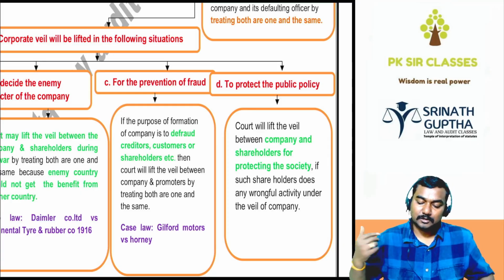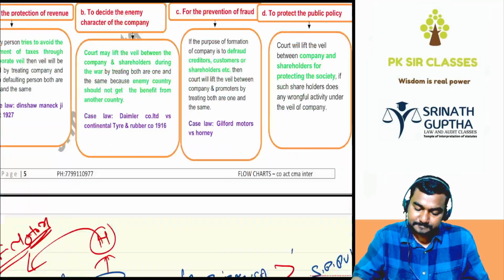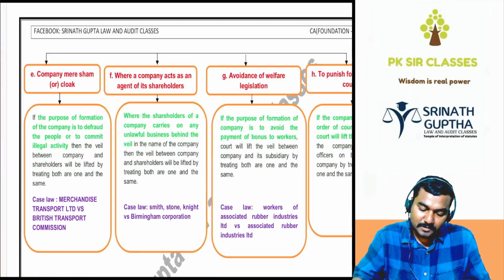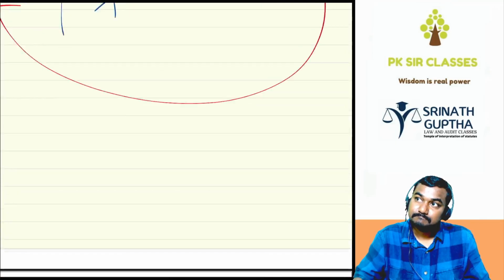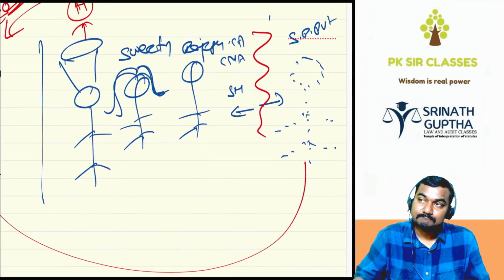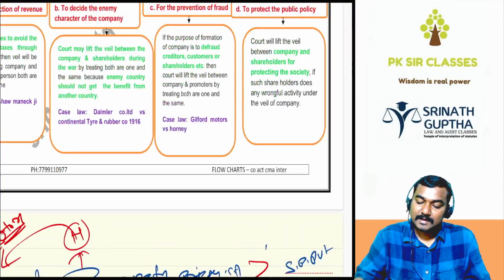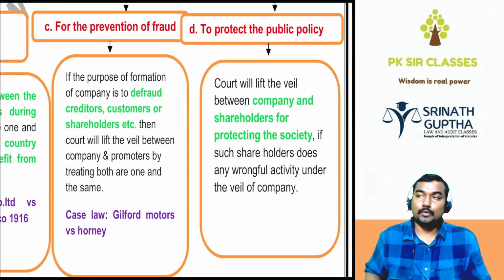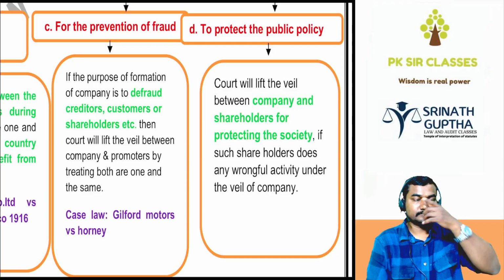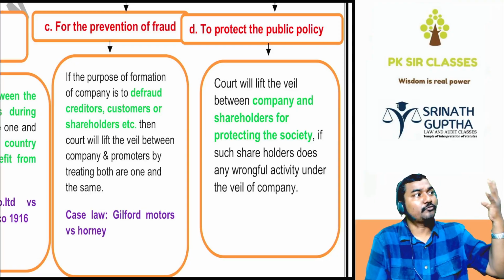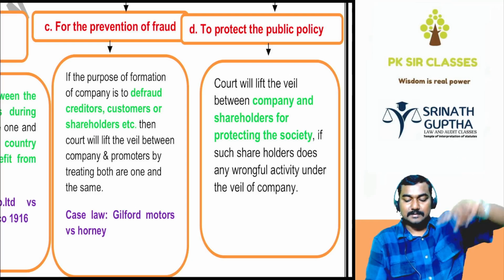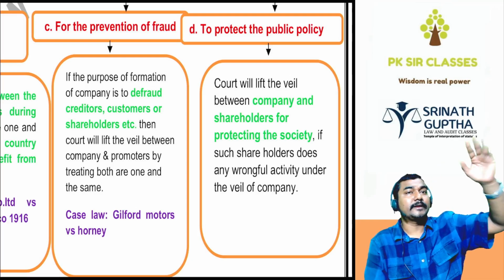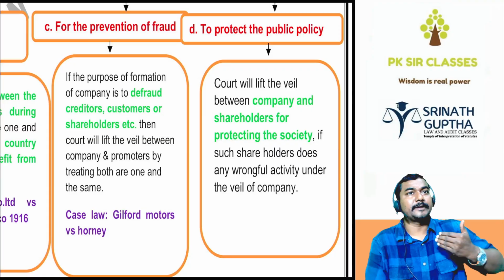Next, write there beta, Guilford Motors versus Honey. Guilford Motors versus Honey. Last heading for the day, to protect the public policy. So we have four more headings. We'll discuss these four headings tomorrow. Done. Just write the case name in the exam. You need not write the facts because it is not covered in the institute material. Clear?